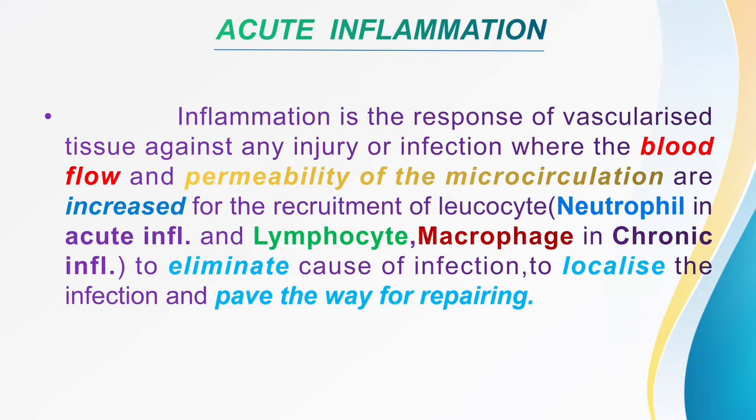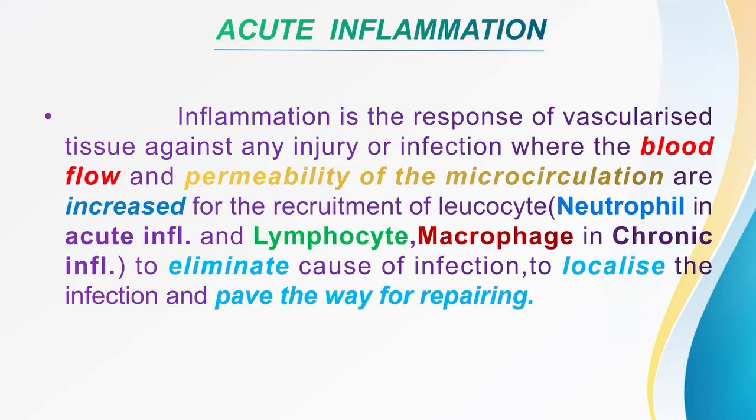And how is it going to respond against that infection or injury? By increasing the blood flow and permeability of the microcirculation, right? The blood flow to the area of injury or infection will be increased, and the permeability of the microcirculation will be increased. Okay, so what is microcirculation? Microcirculation consists of arteriole, capillary and venule. These three combined make up the microcirculation, right? So blood flow and the permeability of the microcirculation will be increased.